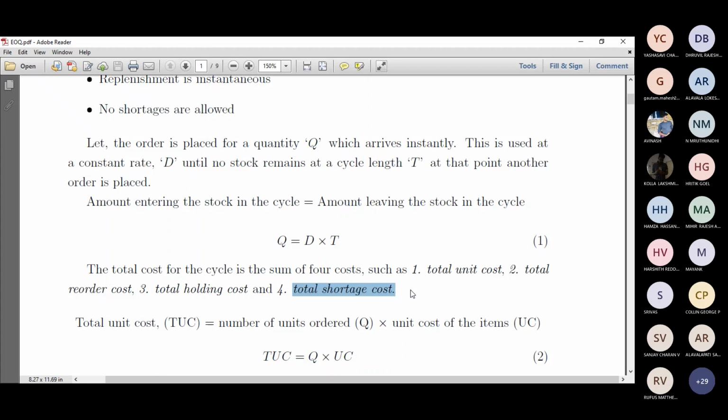That's basically what total shortage cost means. So these are the four types of cost associated with inventory: total unit cost, total reorder cost, total holding cost, and total shortage cost, right?